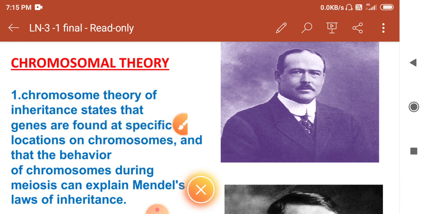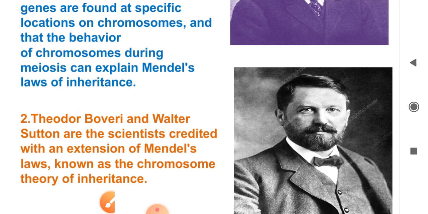So genes are found at specific locations on the chromosomes, and the behavior of the chromosomes during meiosis cell division explains Mendel's law of inheritance. These two scientists, Theodore Boveri and Walter Sutton, gave the extension of Mendel's laws known as the chromosomal theory of inheritance.